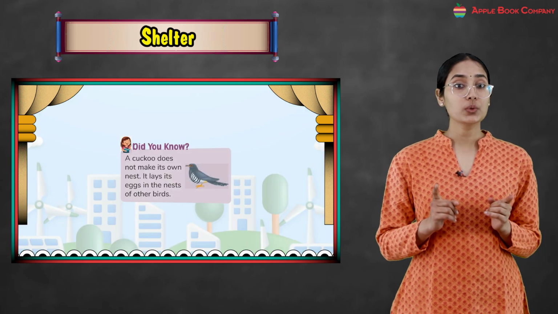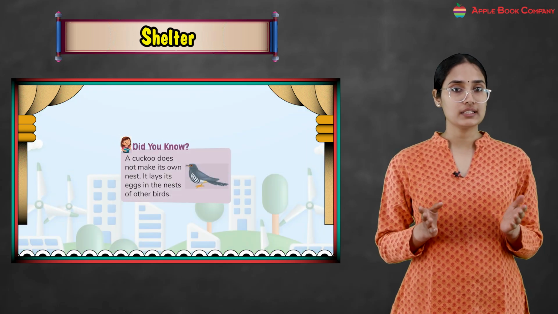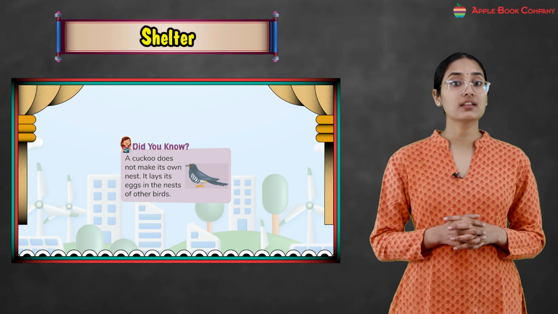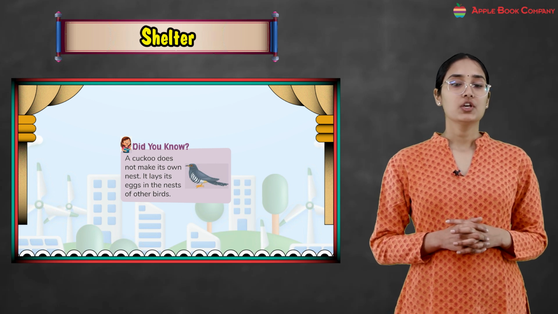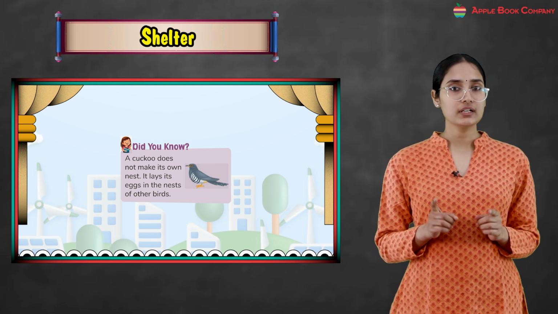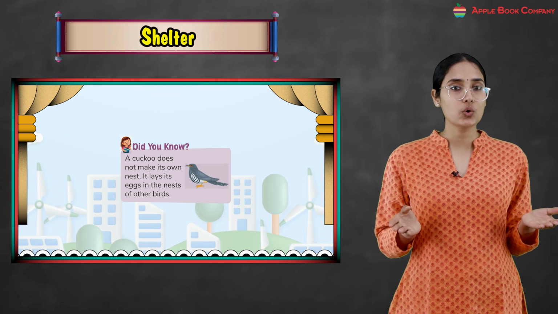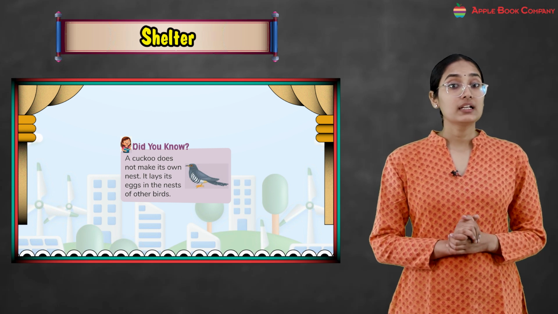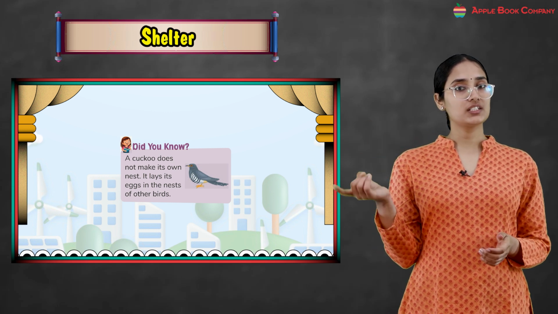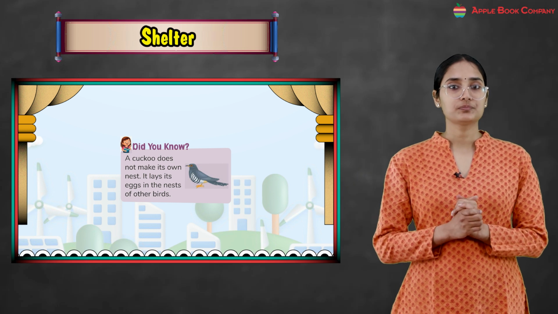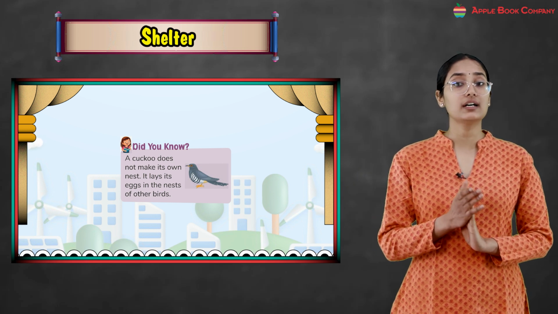So do you know a cuckoo does not make its own nest. It lays its eggs in the nest of other birds. So cuckoo is the only bird that does not make its home, basically the nest. It lays the eggs in the nest of other birds like crows. Okay. Now let's talk about the animals.